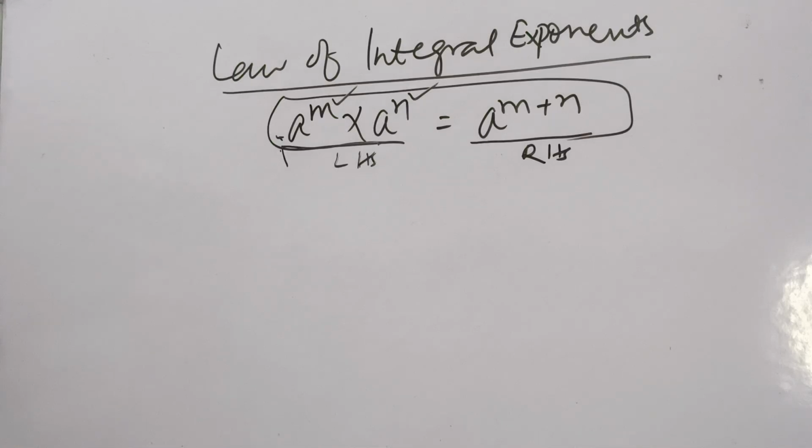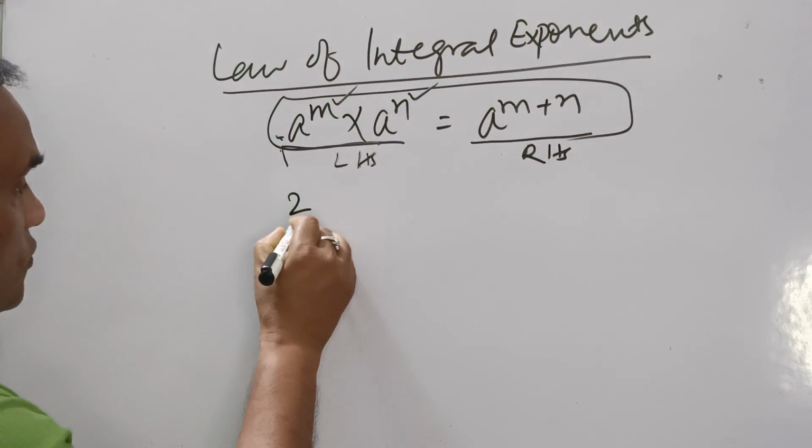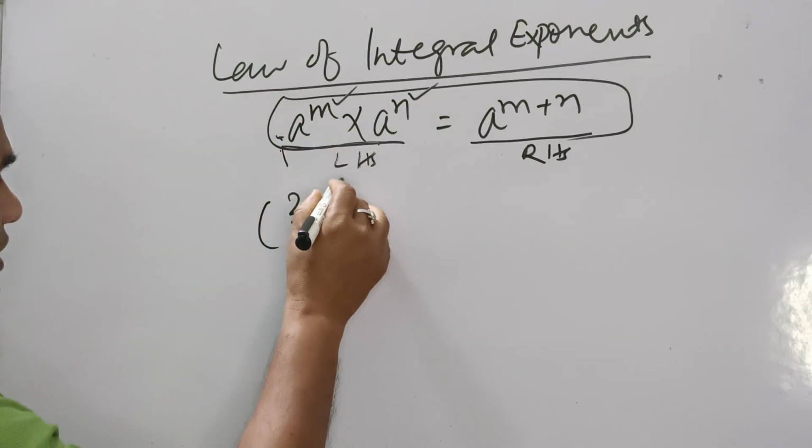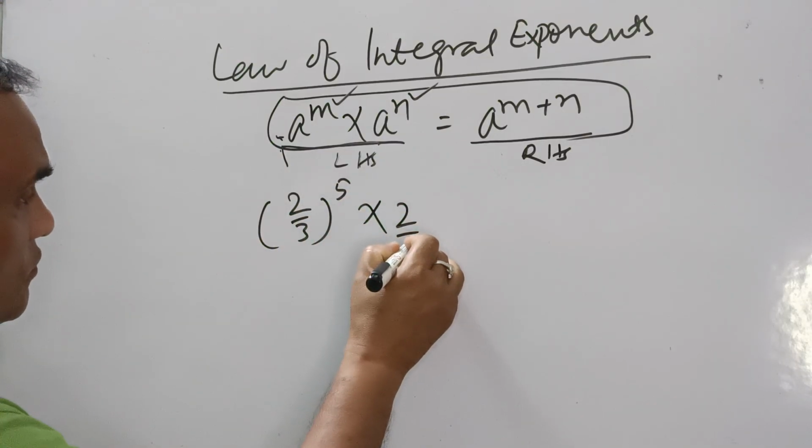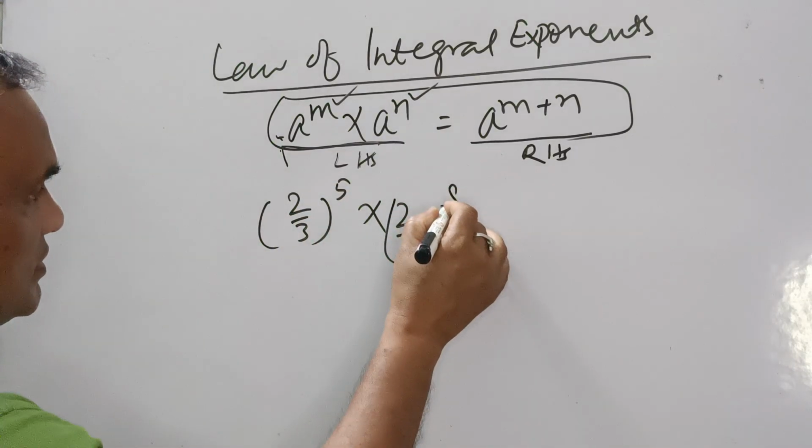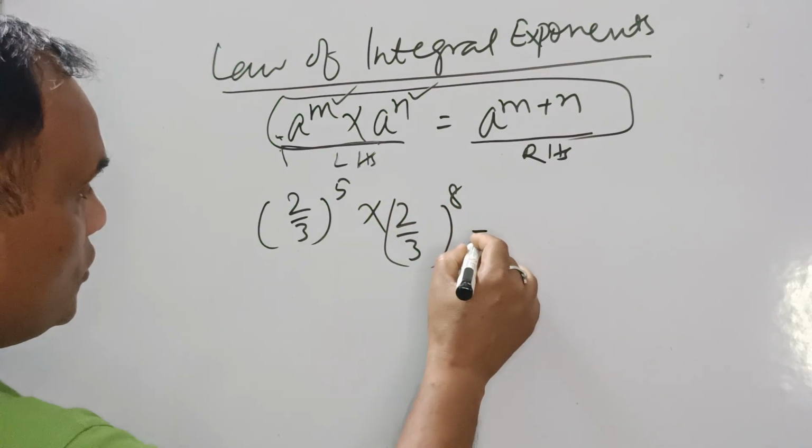We'll go through one example so that we can clear it. Suppose the question is, you are given (2/3) to the power 5 into (2/3) to the power 8, and you have to solve this.